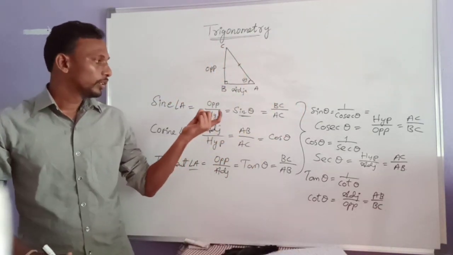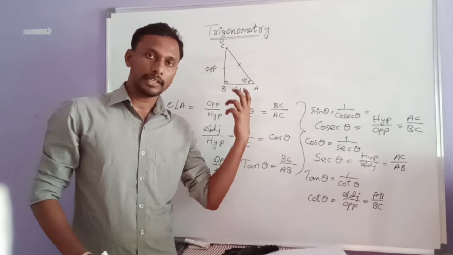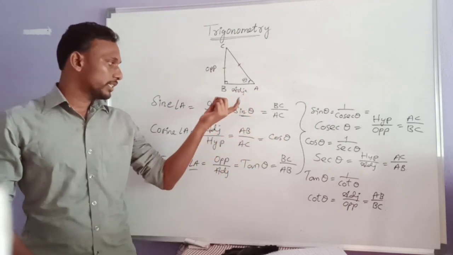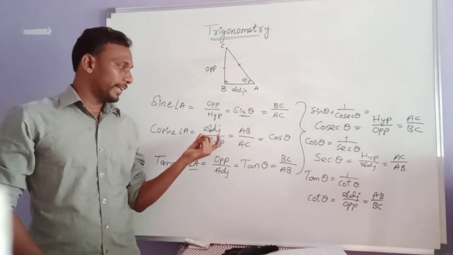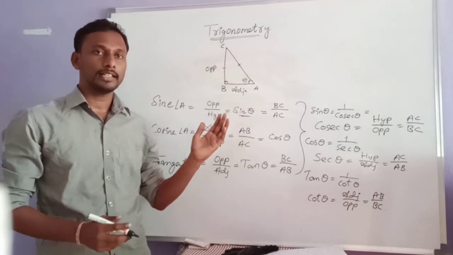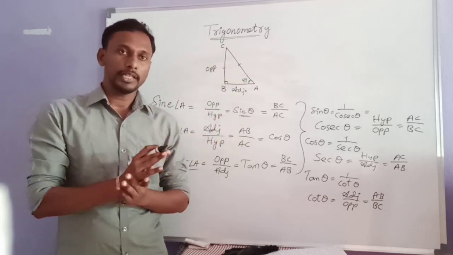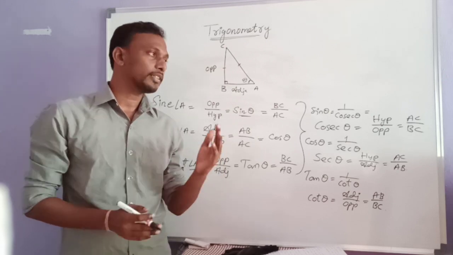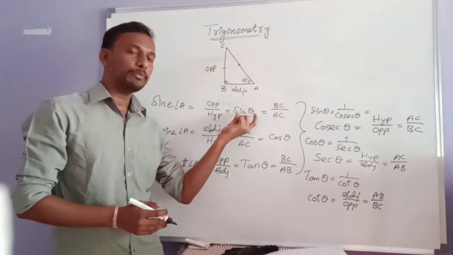So no need to worry about all these ratios, they are just ratios between the sides. Whatever these three sides are, by taking a two-two combination we just give one name to them.